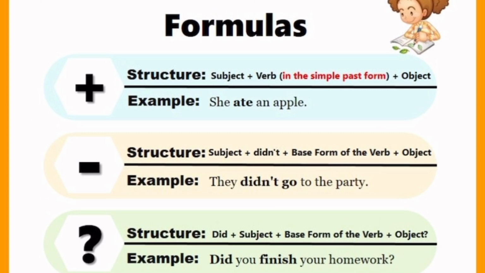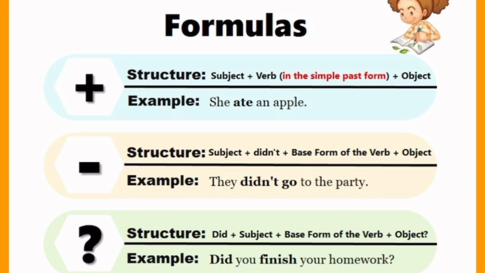And also note that the verb is the same whether you use a singular subject or you use plural subject. So if I say I went to school, it is still she went to school. It is they went to school. It is he went to school. You understand? So she ate an apple. They ate an apple. So it's still the same thing.